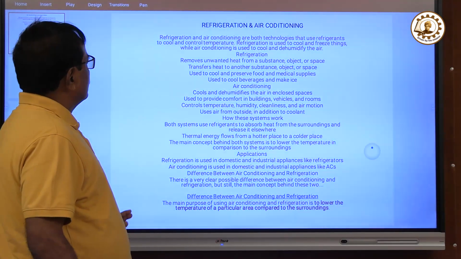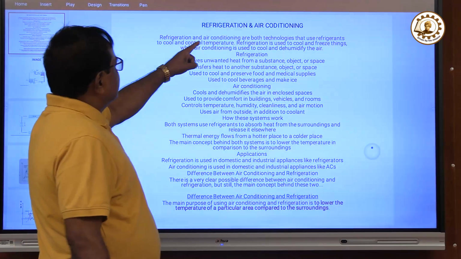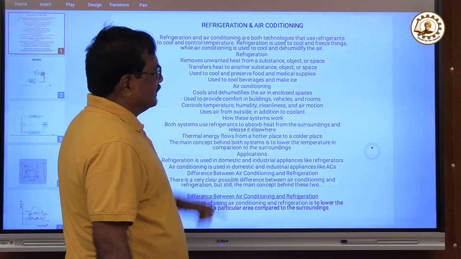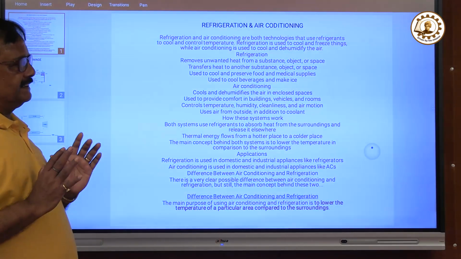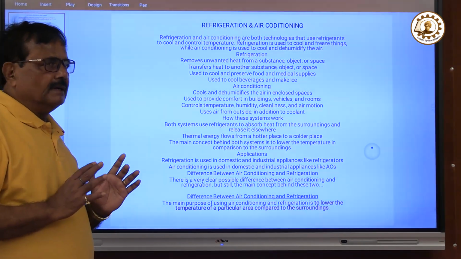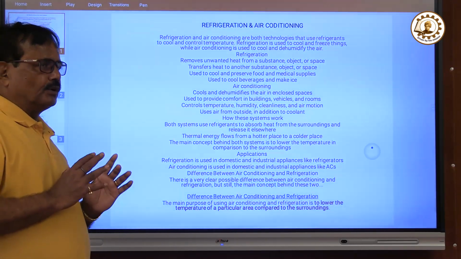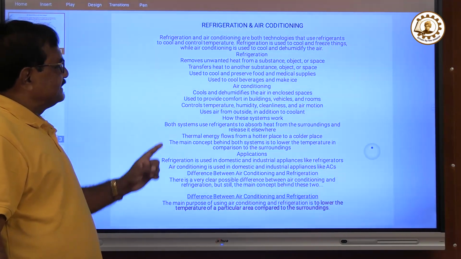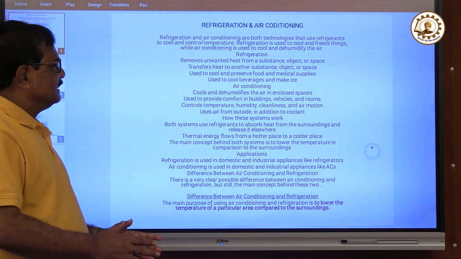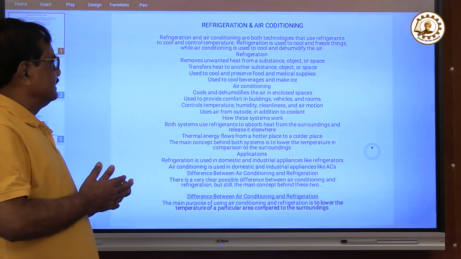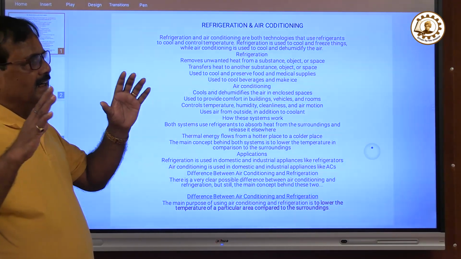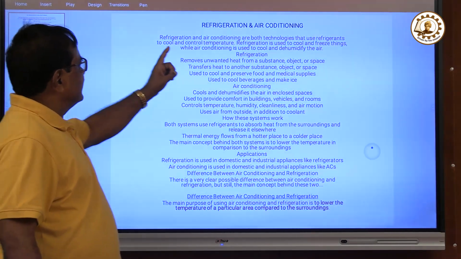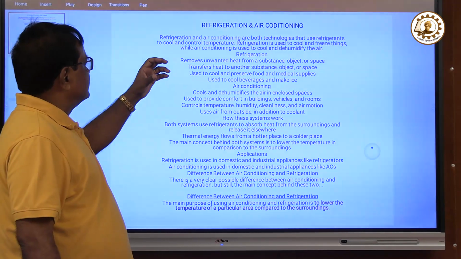Now, what is refrigeration and what is air conditioning? Refrigeration and air conditioning technology use a refrigerant to cool and control temperature. What is this? It means we use a gas, a refrigerant. Some mixtures with chlorine, with commercial names like refrigerant 11, 12, are used. That refrigerant is used in a machine which, after some operations, delivers cool air to the chamber, to the area, to the capsule. So this is air conditioning done through a refrigerant.